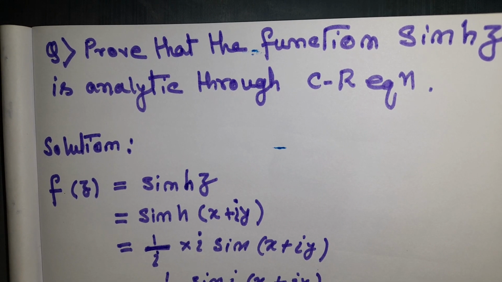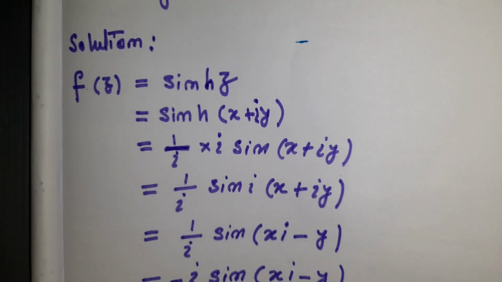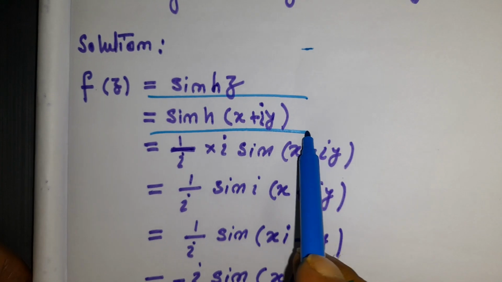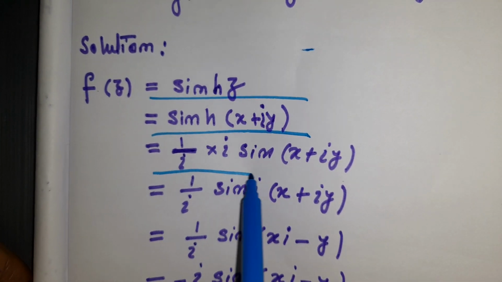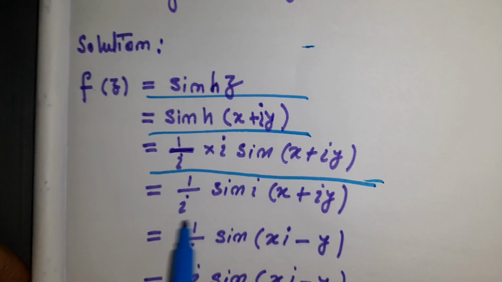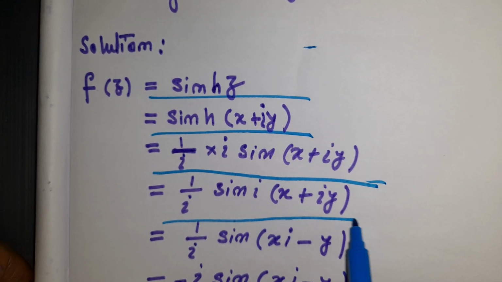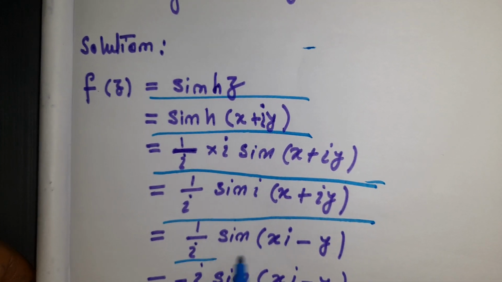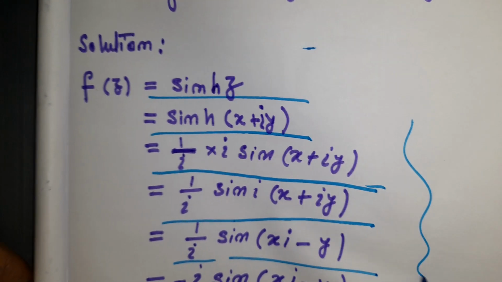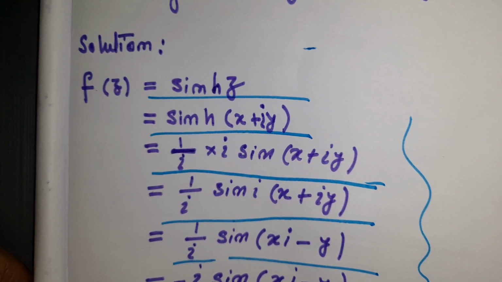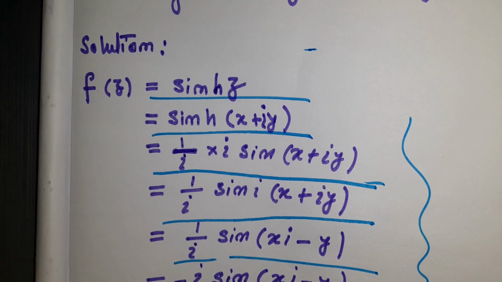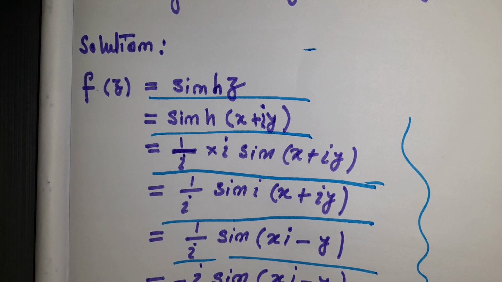Prove that the function sin z is analytic through the CR equations. So we can write sin z equal to sin(x plus iy), that is 1 by i into i sin(x plus iy), that is 1 by i sin(ix minus y). These are all trigonometric function things. So I think you have understood it. If not, Google it, you will understand it.